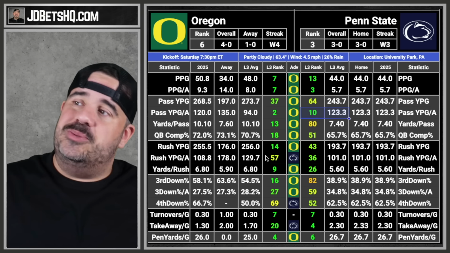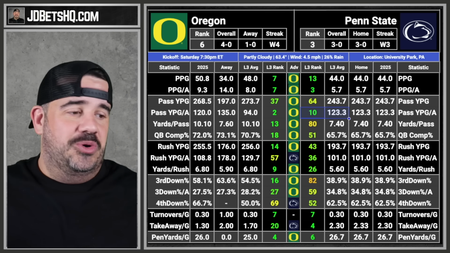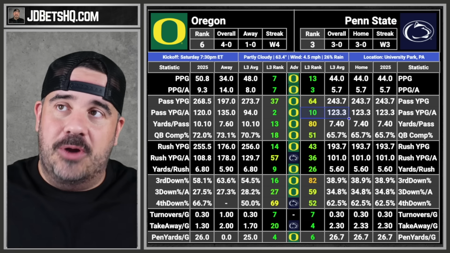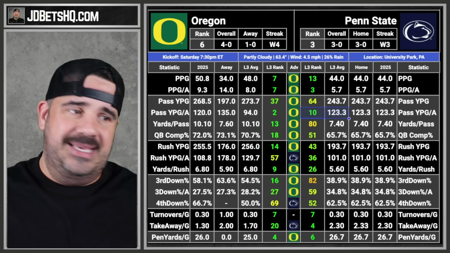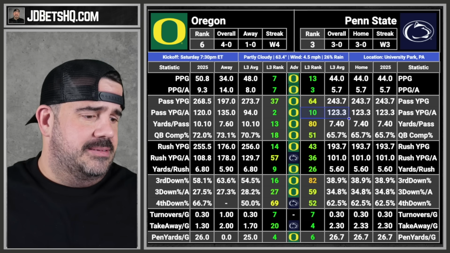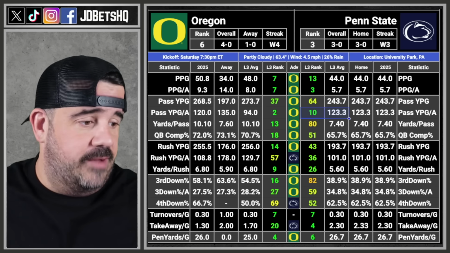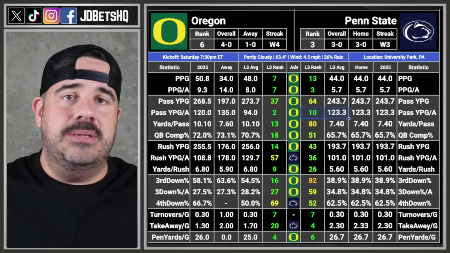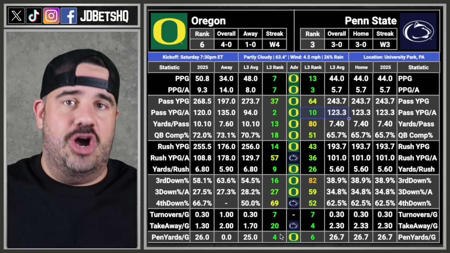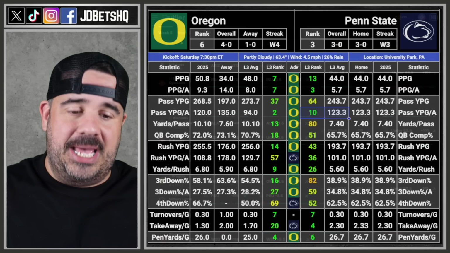Oregon, I can get Oregon plus 3.5 now. Oh, I got to do it. I'm taking both road teams plus 3.5. Is that crazy? That might be crazy. And guess what? I don't care. I'm doing it. I'm going Oregon plus 3.5. Give me the 2 dogs. I might even put them together in a moneyline parlay. Underdog moneyline parlay. Yeah, that's psycho talk right there.